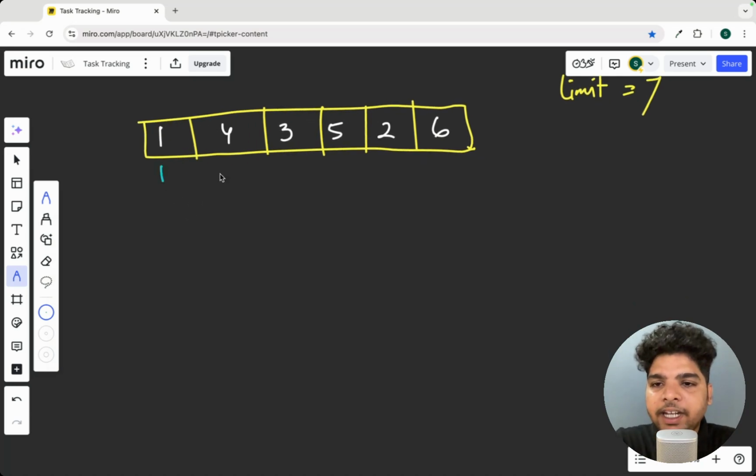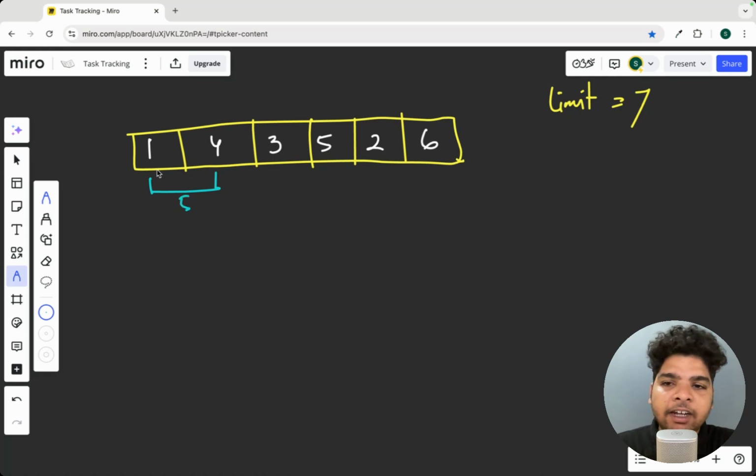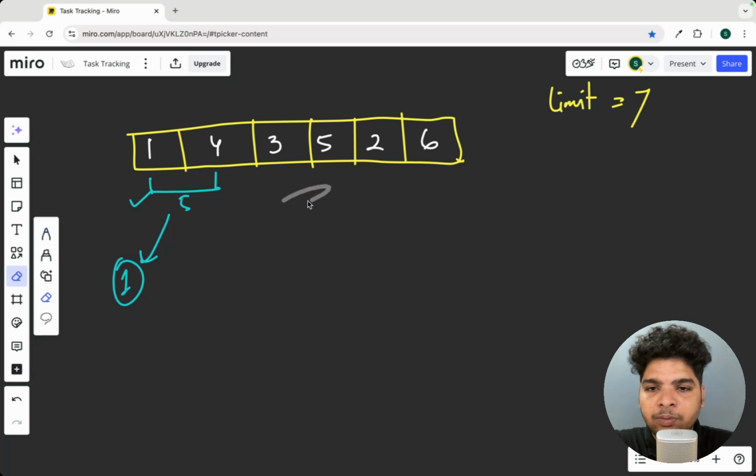So we'll take these two persons, right? Then what will be the sum of their weight? Their weight will be 5. Can we put those two persons in a single boat? Yes, we can put, right? So for them we'll allocate one boat. Then when we take these two persons, can we put them in a single boat? No, right? Because the sum is 8 and the limit is 7, so we can't put them.